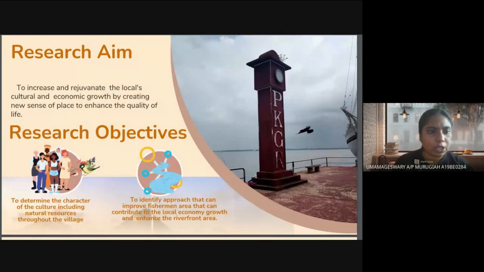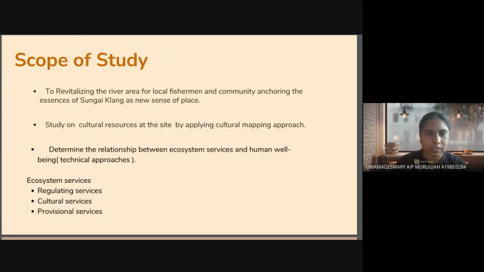Then for the aim, to increase and rejuvenate the local culture and economic growth. For the objectives, to determine the character of the culture, including the natural resources throughout the villages, and to identify the approaches that can improve the fisherman area. My scope of study is revitalizing the river area, especially Sungai Klang, and studying the cultural resources by applying cultural mapping approaches.